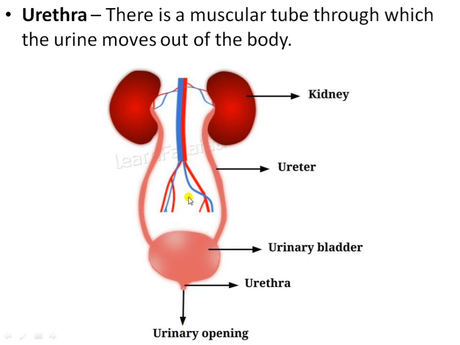Then there is the urinary bladder. It is a small bag that collects the urine from both ureters. Firstly the urine passes from the kidney to the ureter, then the urinary bladder collects the urine from both ureters, and the urine is stored in the urinary bladder till it is passed out through the urethra. At last, the urethra is a small muscular tube that carries urine from the urinary bladder and passes it outside the body.